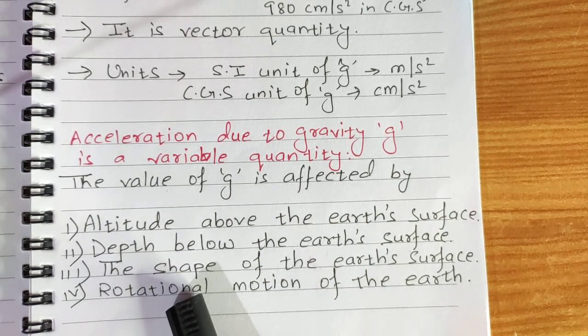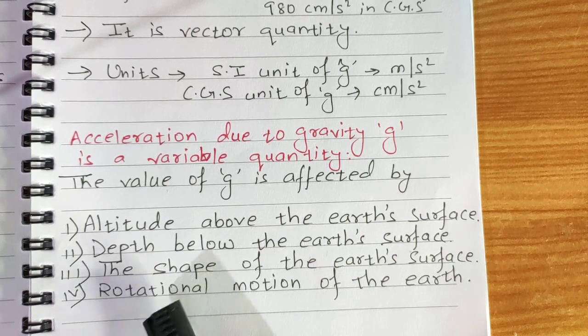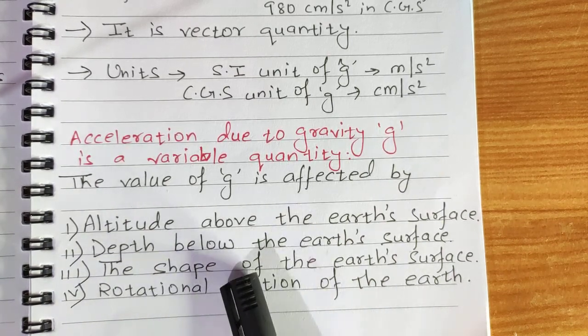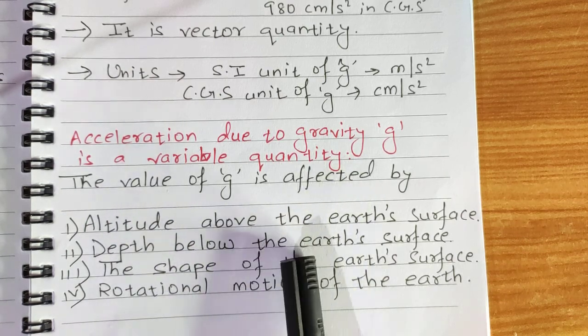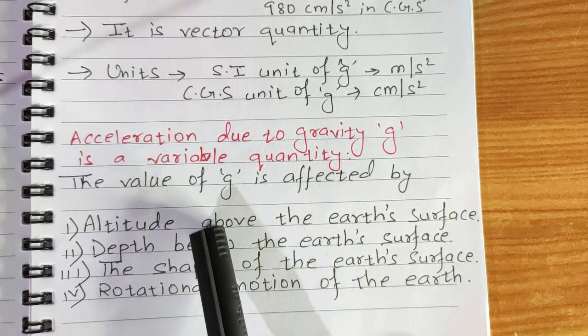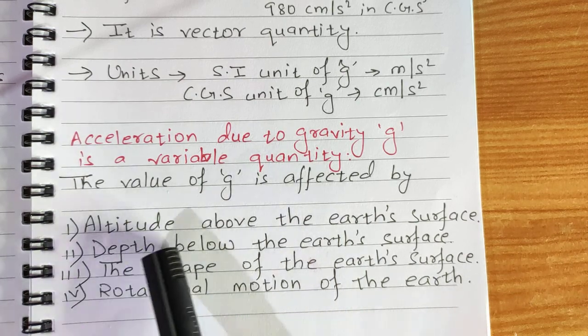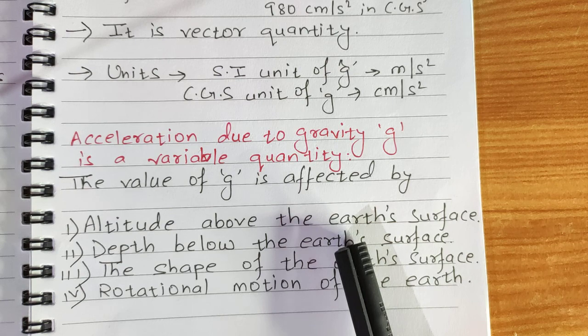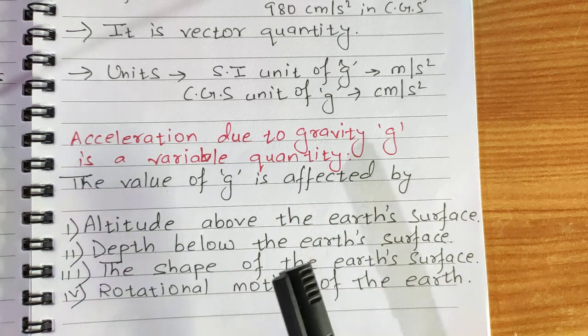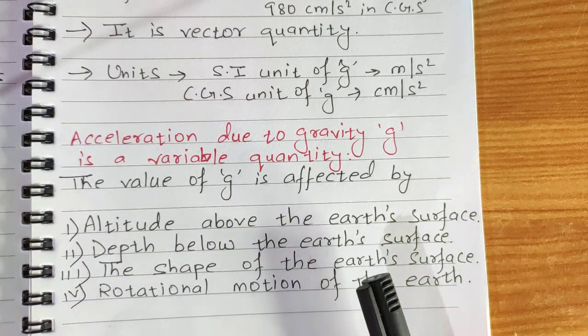It is a variable quantity. It is maximum at poles of earth and minimum at equator.